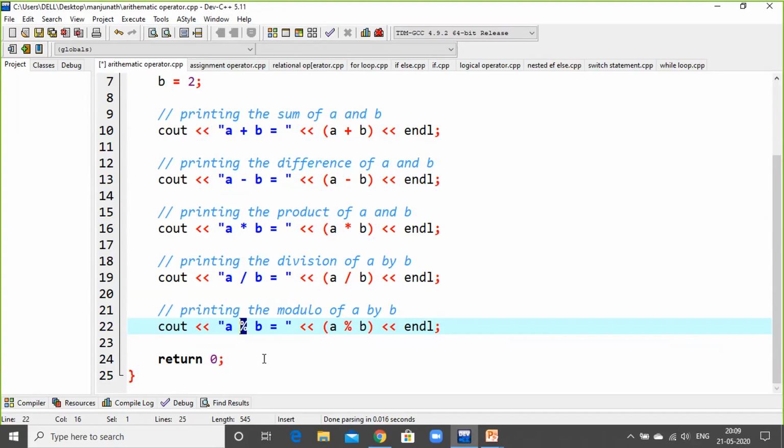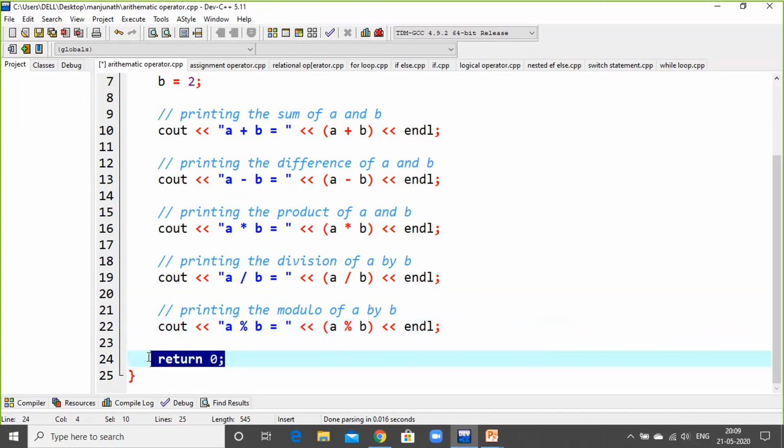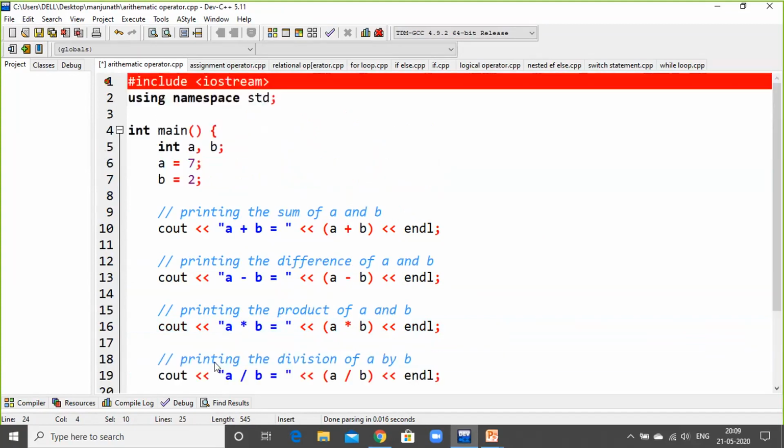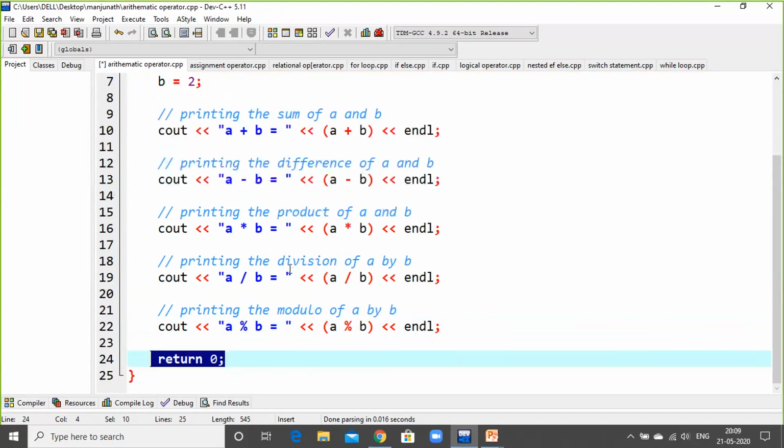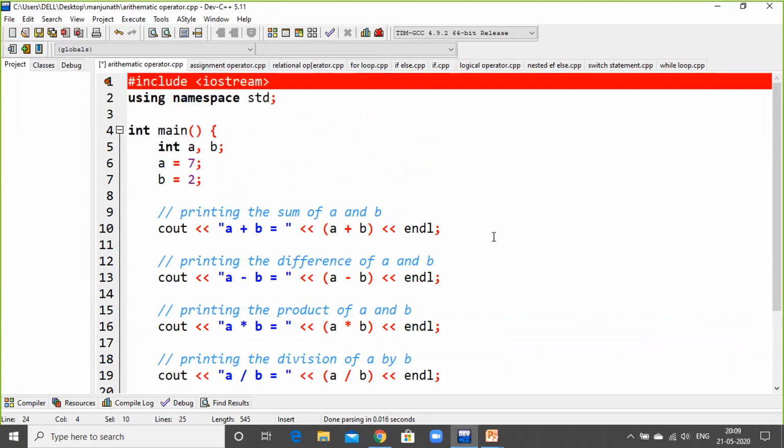So whenever you write return at the end of the program, it is considered the exit status of the application. So this is a basic program for arithmetic operators.